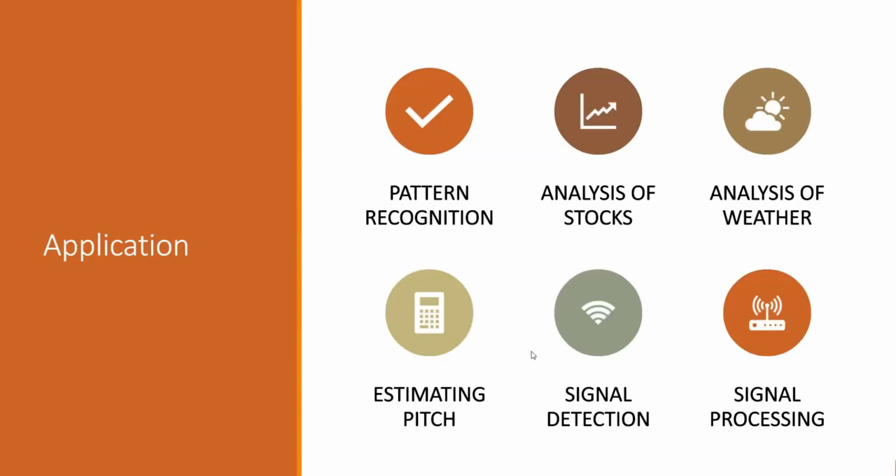So now we will discuss some applications where we will use the autocorrelation. So it is used for pattern recognition, analysis of stocks, analysis of weather. It is also used in estimating pitch. Even it is used in signal detection and in signal processing also.